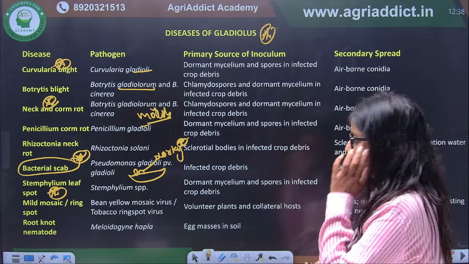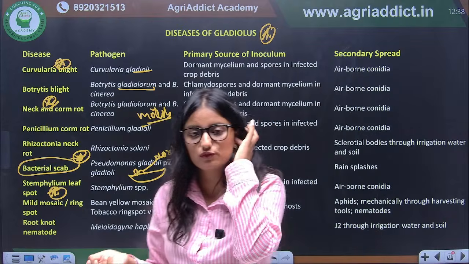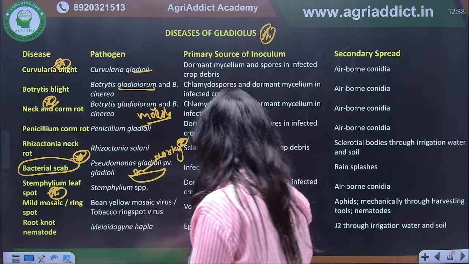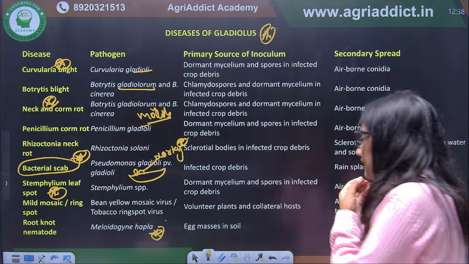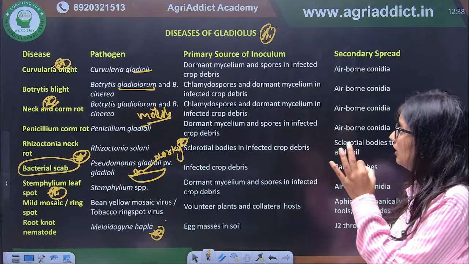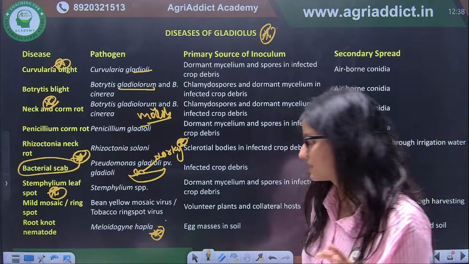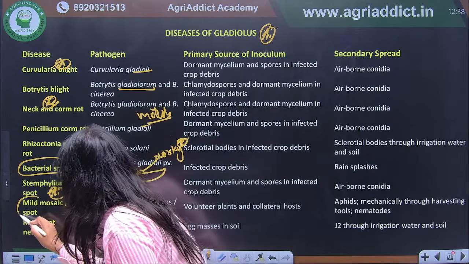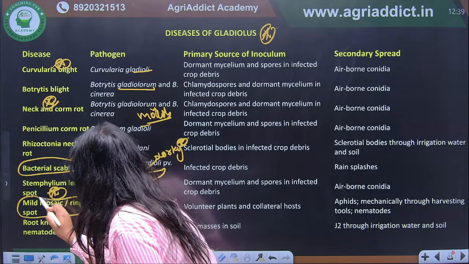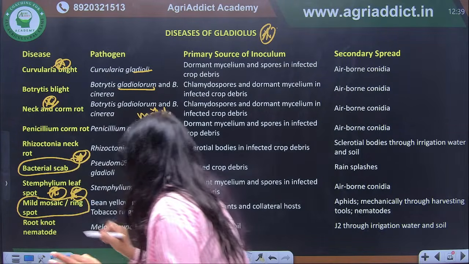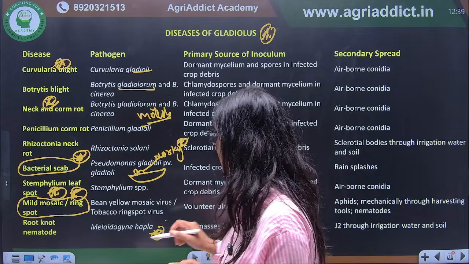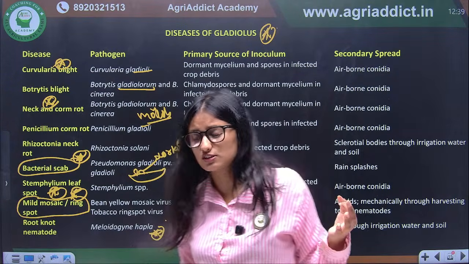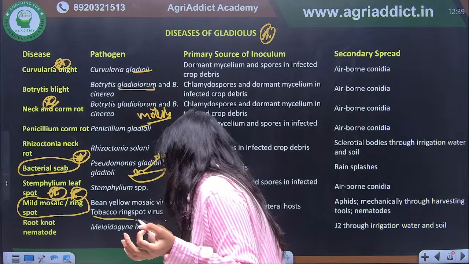Again, if we talk about root knot nematode, which is the root knot nematode here? Again here it is Meloidogyne hapla. Again, there is one important mosaic disease or viral disease, that is mild mosaic or ring spot. This mild mosaic and ring spot is caused by either bean yellow mosaic virus or tobacco ring spot virus.